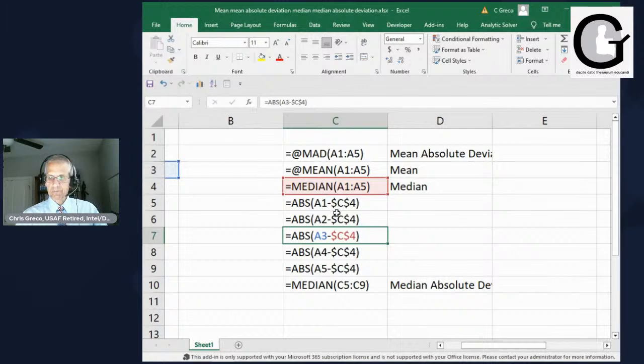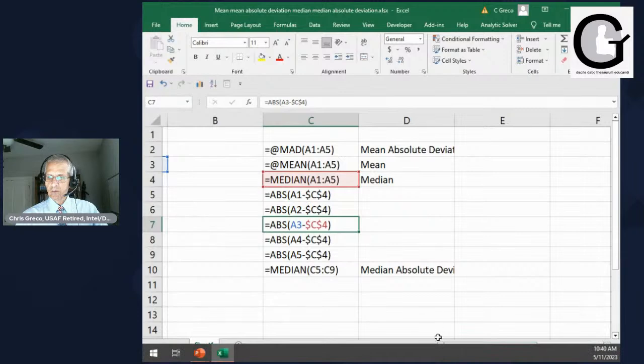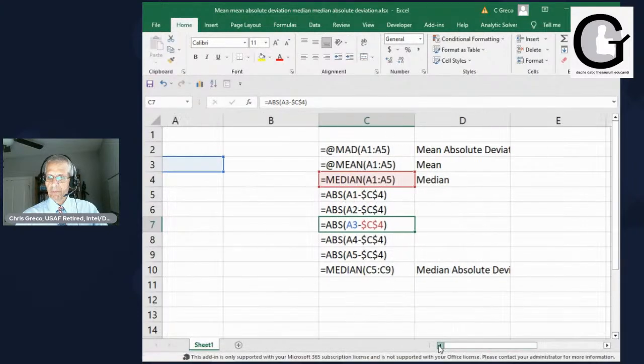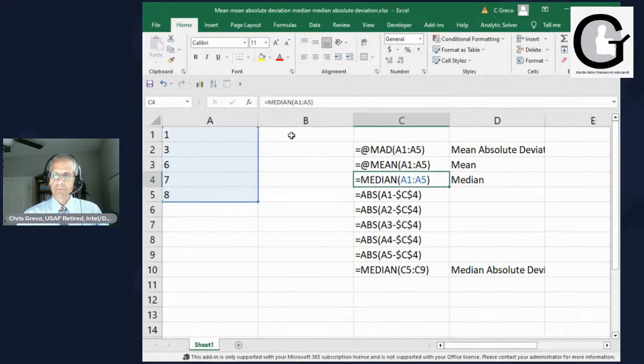And in fact, let's get this a little bit smaller for you. So this is how to do each of these areas. There's your median. So we're going to do an equal median of that.